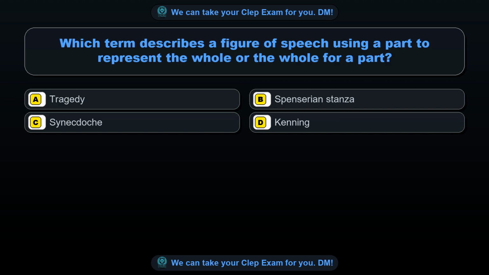Question 52. Which term describes a figure of speech using a part to represent the whole or the whole for a part? Option A, tragedy. Option B, Spenserian stanza. Option C, synecdoche. Option D, kenning. The correct answer is option C, synecdoche.